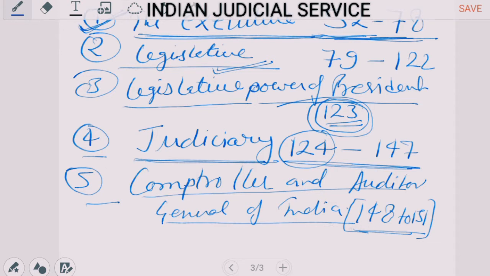Under articles 148 to 151, the name of this authority is Comptroller and Auditor General of India, but actually his work is only auditing, not controlling. It is only a name here, but there is no power of controlling. Clearly this is provided in articles 148 to 151.